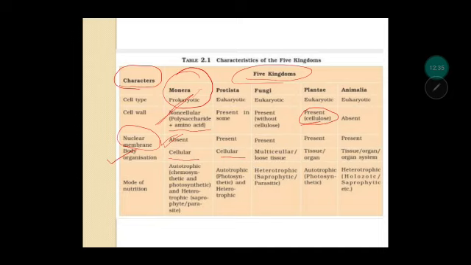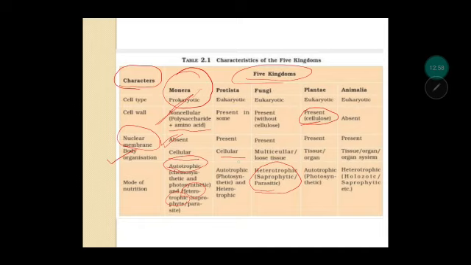Then coming to mode of nutrition, you can see very clearly that monerans can be autotrophic and heterotrophic. Protista, again, can be autotrophic and heterotrophic. Fungi are heterotrophic and they are saprophytes. What are saprophytes?